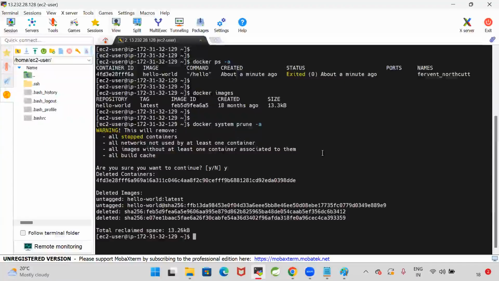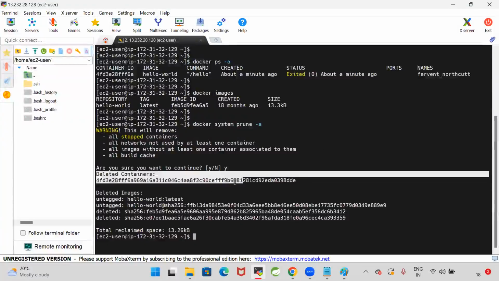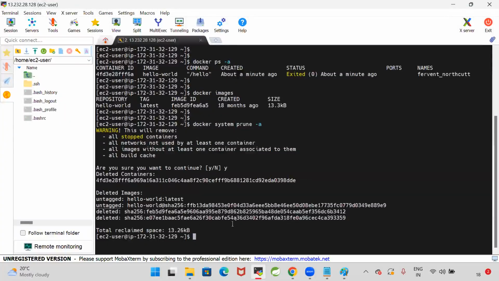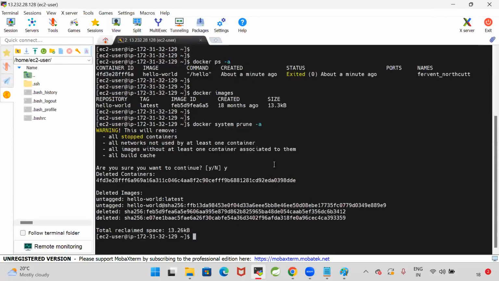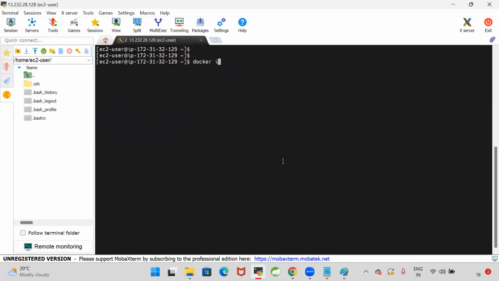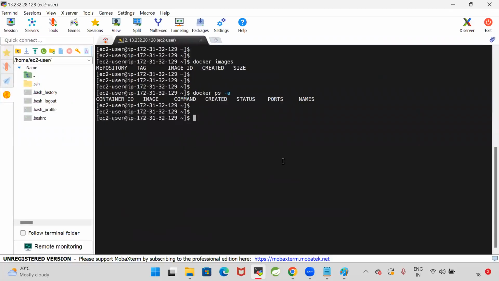Yes, I want to continue. See here, it deleted the container, it deleted the image. Total 13 KB space it is reclaimed. It cleaned everything. After doing this, let's execute Docker images command. Nothing is available. Docker ps -a, nothing is available.